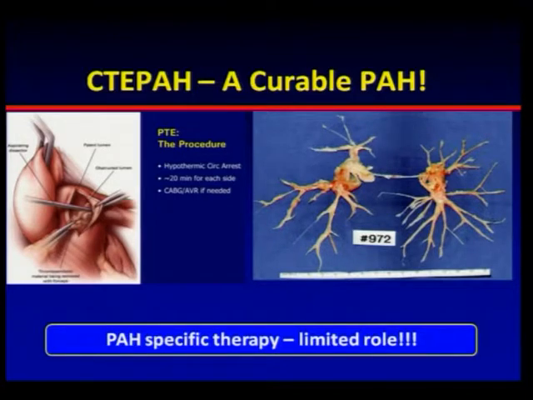So in today's time, it is said that at least 2 experienced surgeons should say no, that the anatomy is not suitable for a pulmonary endarterectomy, before the patient could be put on a PAH-specific therapy. So we all should remember that PAH-specific therapy has a limited role. It's far inferior to surgery because surgery is potentially curable.